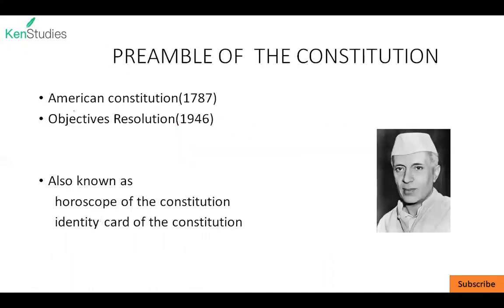The preamble as a concept first originated in the American constitution, whereas the preamble of the Indian constitution was based on the Objectives Resolution which was drafted by Jawaharlal Nehru. Preamble is also known as the horoscope or the identity card of the Constitution.